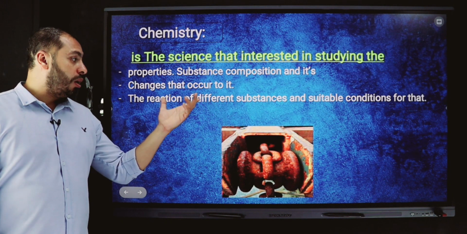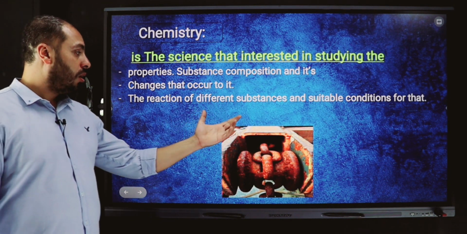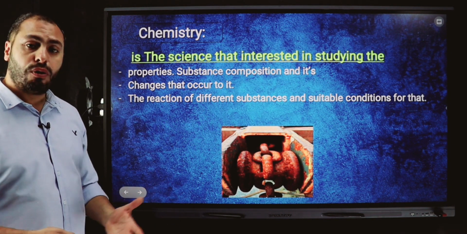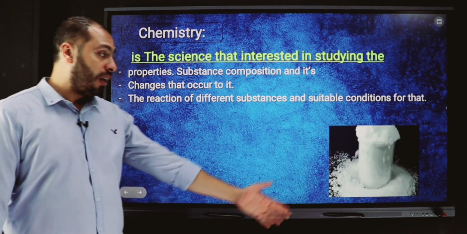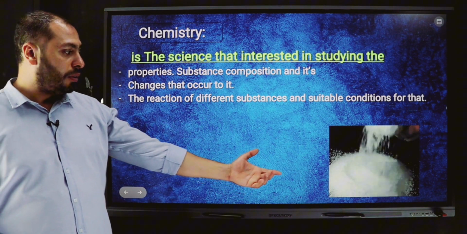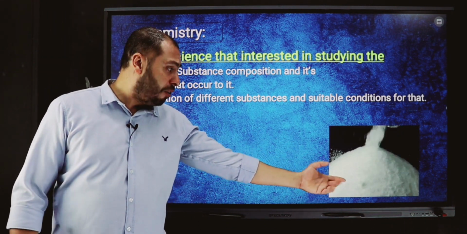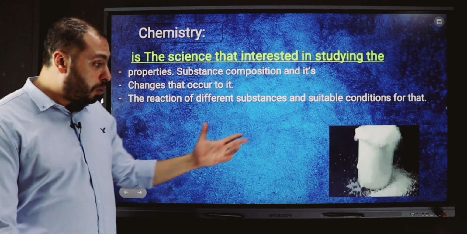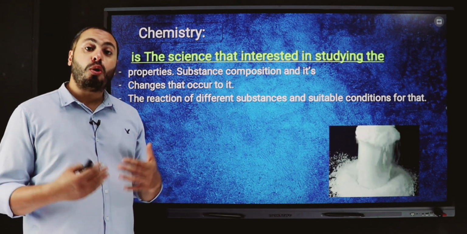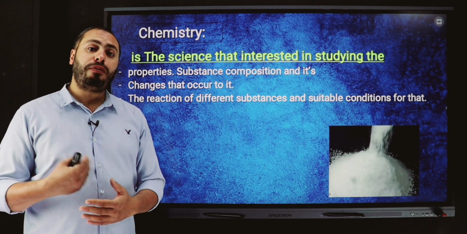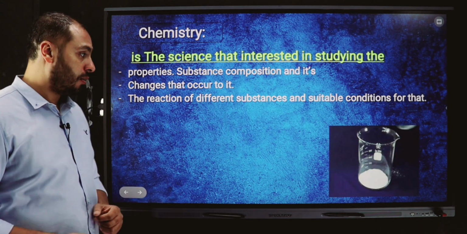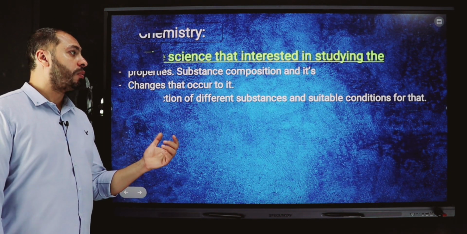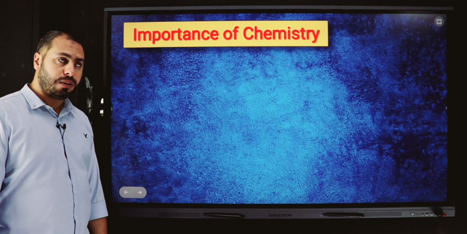And the last one, we can study the reactions of different substances and the suitable conditions for them to occur, like this reaction. In this image, we can find a reaction occurring between these two substances, and they produce a new substance with new properties that differ from the substances that formed it. Okay? This is the meaning of chemistry.